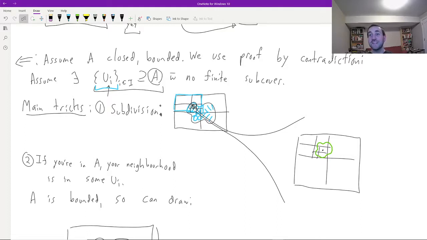Okay, so I haven't done that yet, and there's some work to do to check that that really happens, but hopefully you can believe me, right? These boxes are getting tinier and tinier and tinier, and so eventually one of them is going to get swallowed up entirely by an element U_i. But as soon as that happens, we know that, of course, this tiny box does have a finite subcover. It's this whole region U_i, right? It's a subcover of size 1. So that's going to be the contradiction that we get.